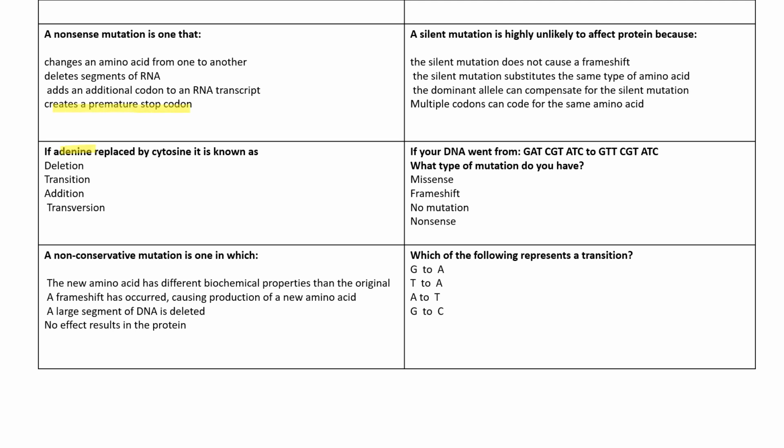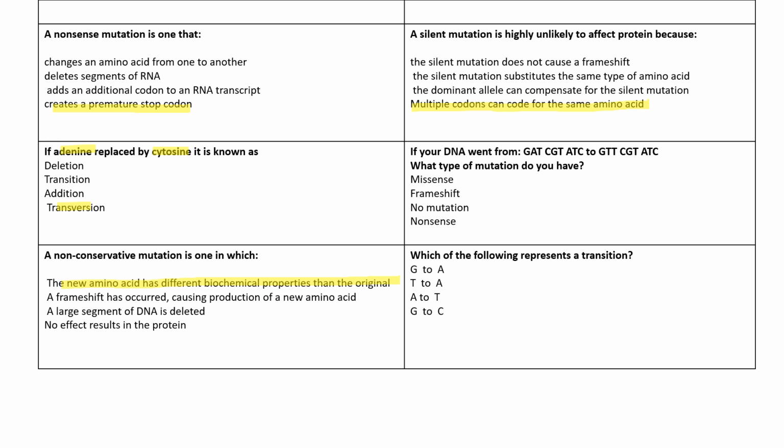If adenine is replaced by cytosine, it is known as transversion because adenine is a purine base and cytosine is a pyrimidine base. A non-conservative mutation is one in which new amino acid has different biochemical properties than the original. A silent mutation is highly unlikely to affect protein because multiple codons can code for the same amino acid. This is known as degeneracy of the code.